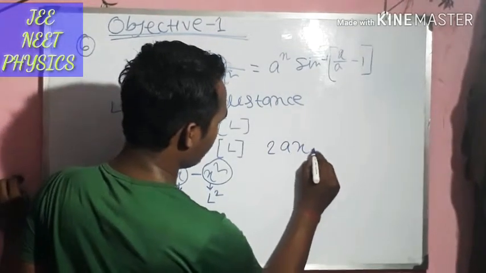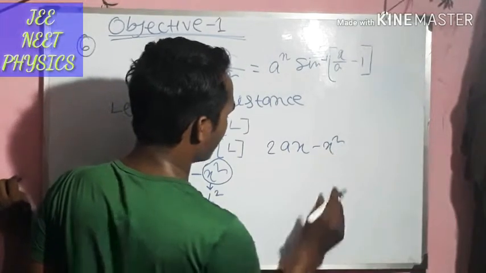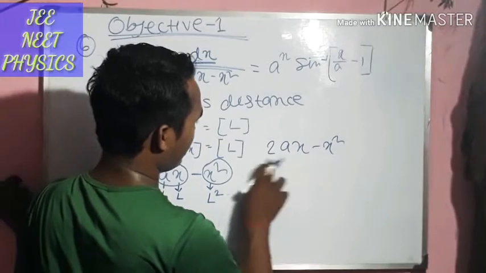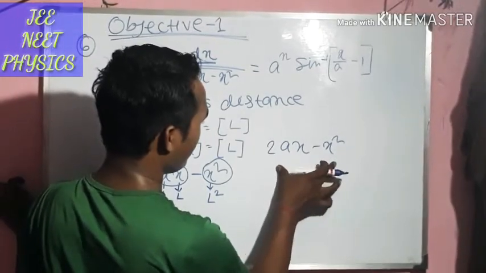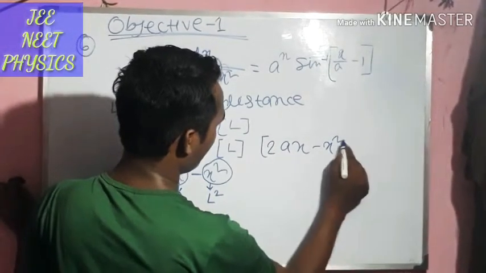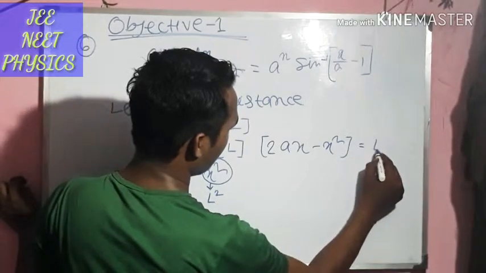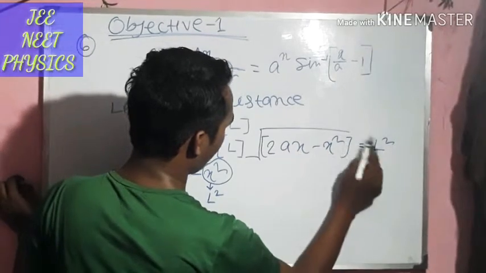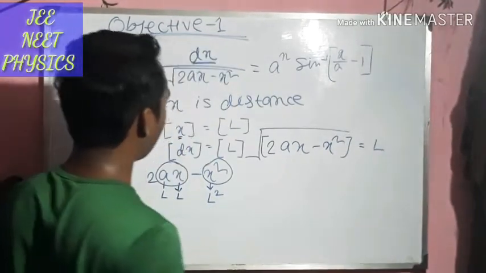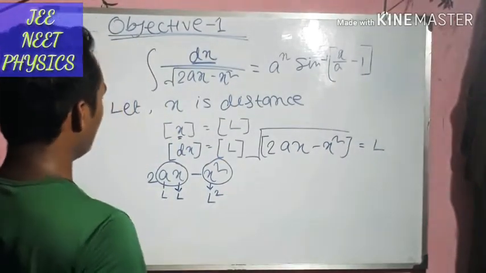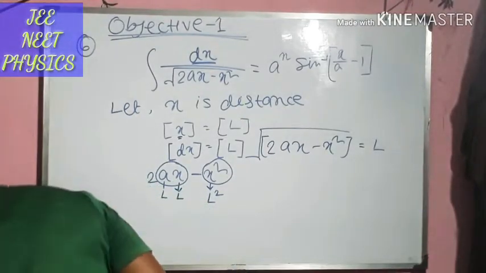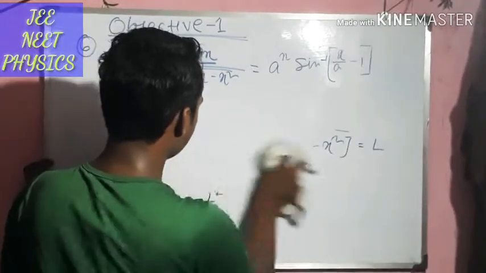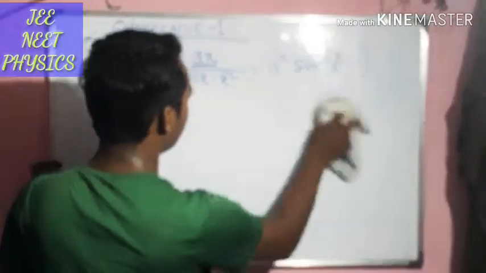So the whole expression has dimension of L square. If I put it under root, then the dimension becomes L. So now I am at the stage of writing the dimension of the left hand side.